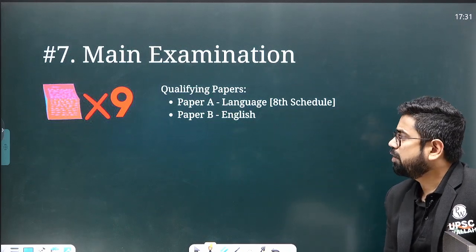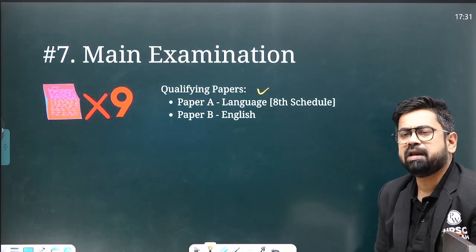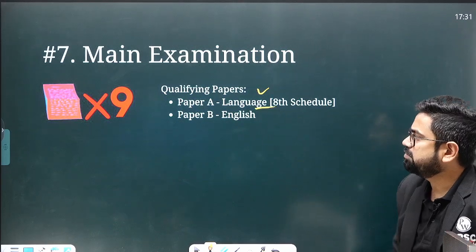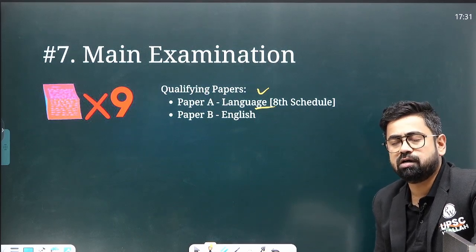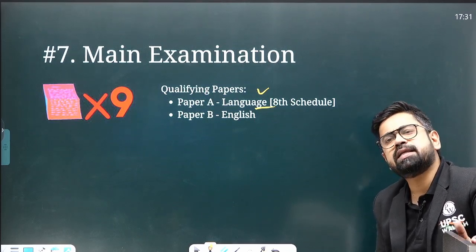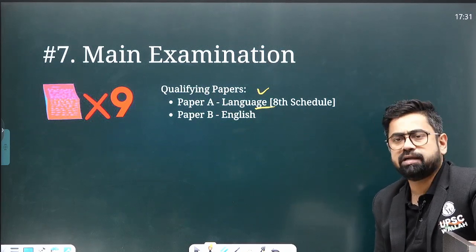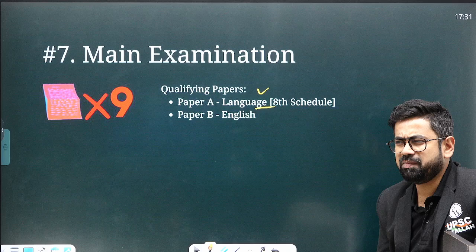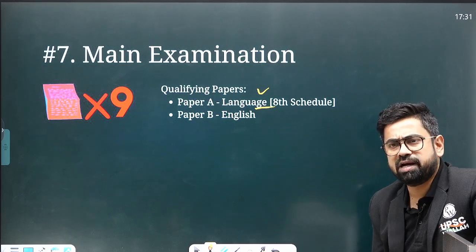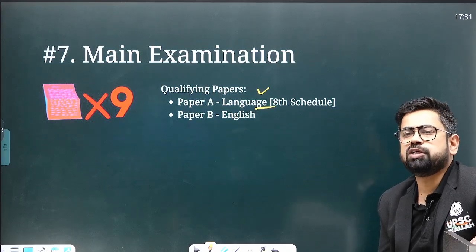So now, out of these 9 papers, 2 are qualifying papers. Right, one is paper A. Paper A is language. So you can select any language which is there in the Constitution's 8th Schedule. Right, you can select any language in which you think you are proficient. You can select that language and appear in this examination. This is basic, very basic. They will test your essay writing, your précis writing, letter writing, grammar and all those things.